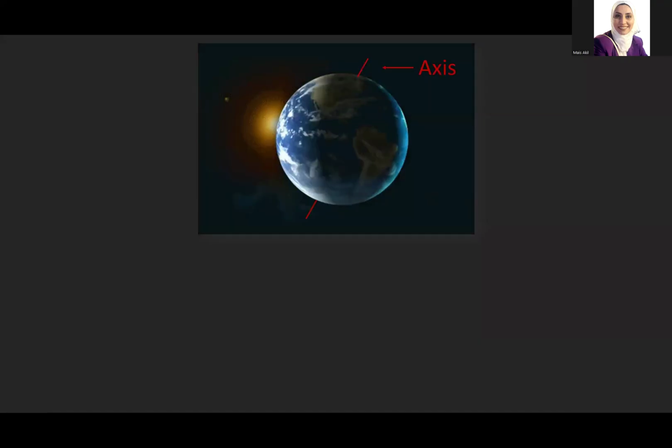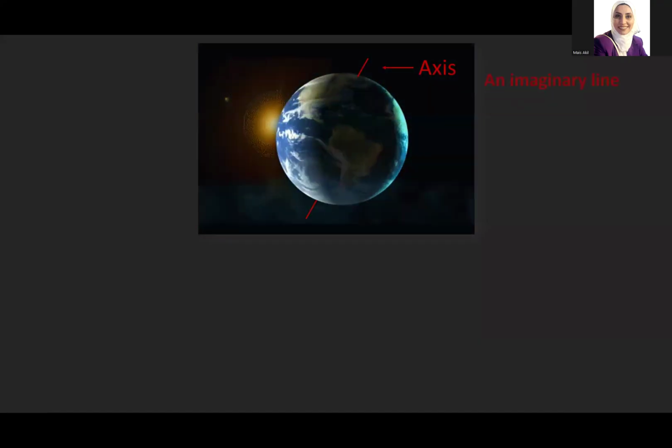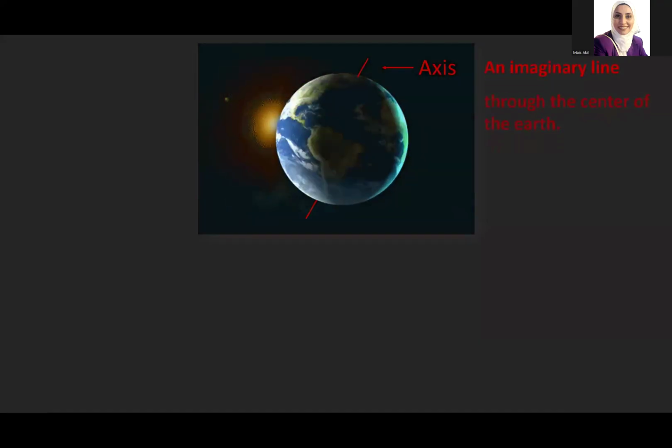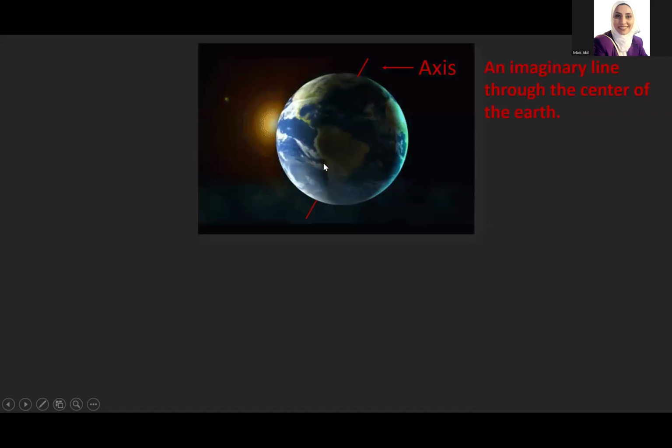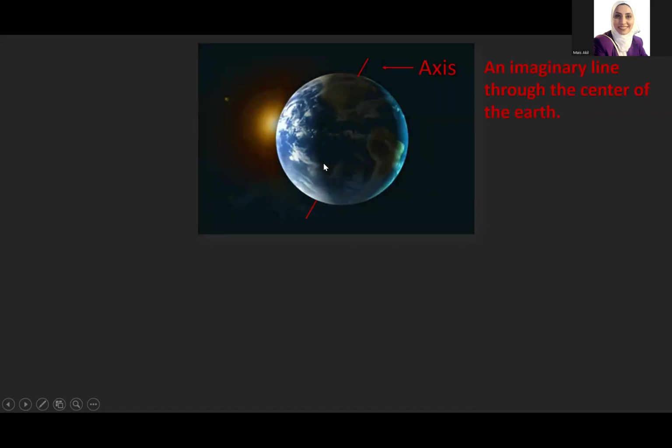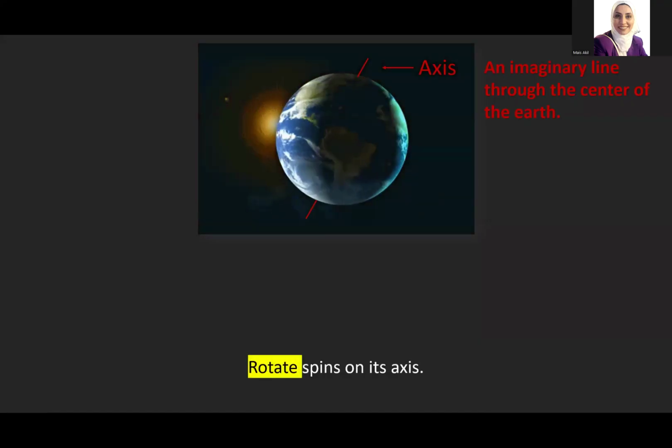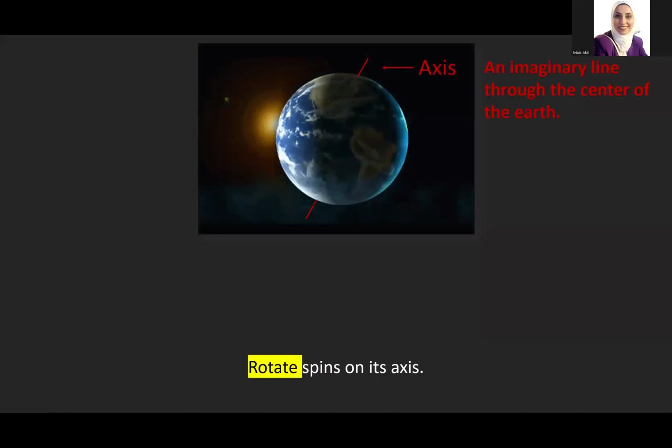If you remember, an axis is an imaginary line through the center of earth. As you see, this is the axis of the earth, and it is not a real line. It's an imaginary line. Scientists put it there to help you understand how the earth is spinning.